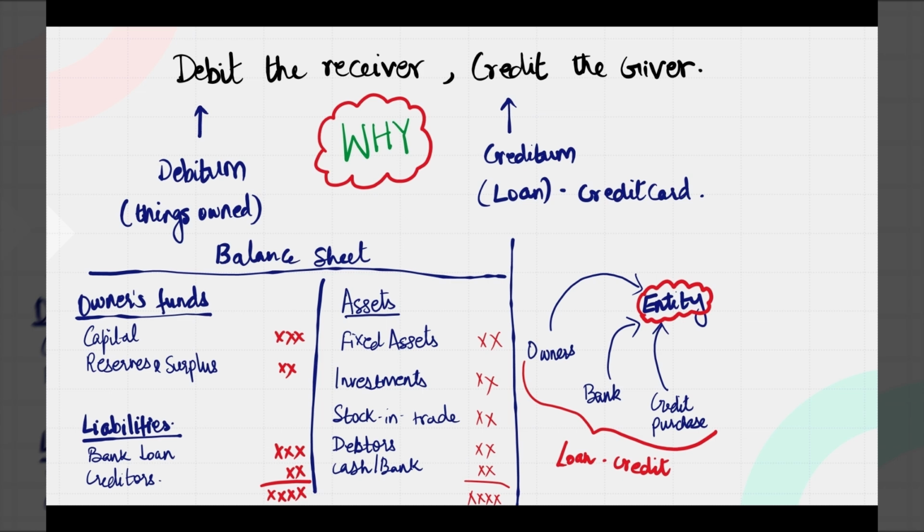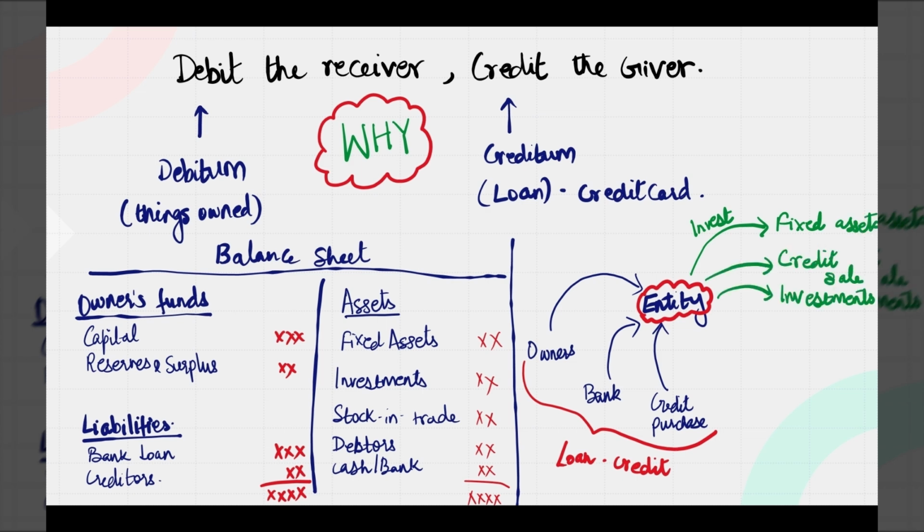The term credit itself means that all these are credit balance accounts. That's why we are crediting these balances. And what does the entity do with the money which is being sourced from these people? It invests in fixed assets, it makes a credit sale and makes investments, and whatever is being invested in are those which the entity owns. And whenever there is an ownership, the other person is liable, right? So whenever the entity owns something, it is a debit. So automatically we have to conclude that we are crediting all our givers and we are debiting whoever is receiving it, or the receiver end, right?